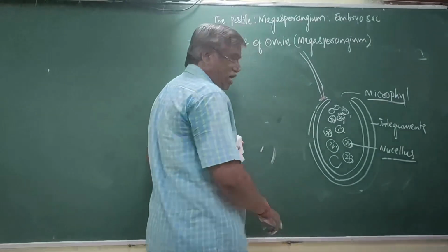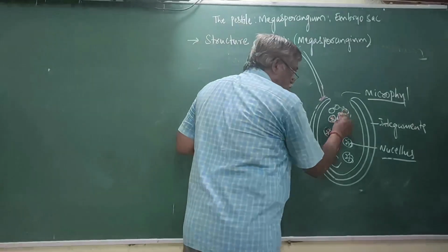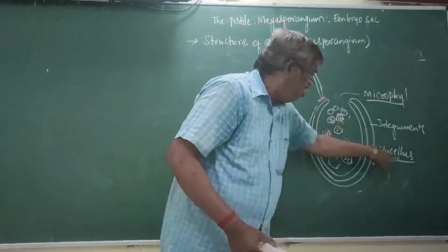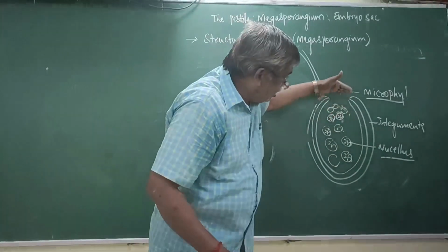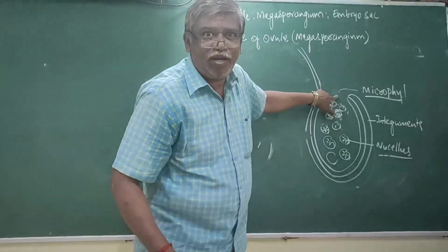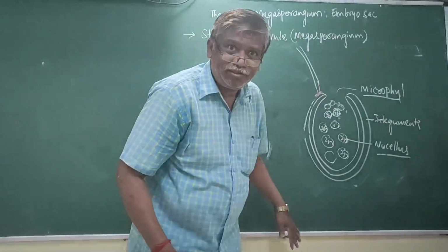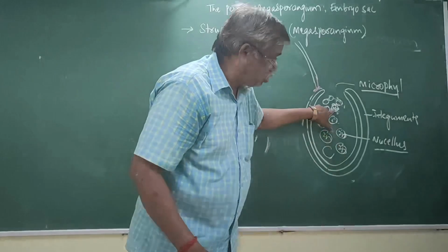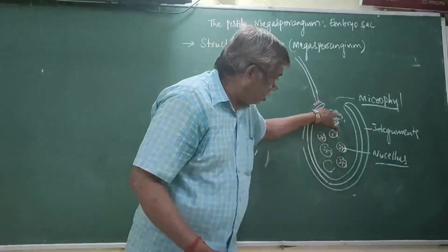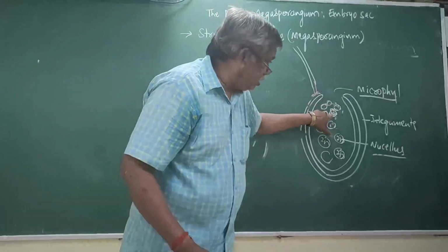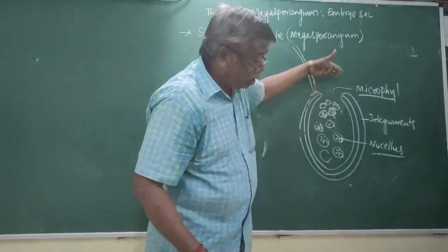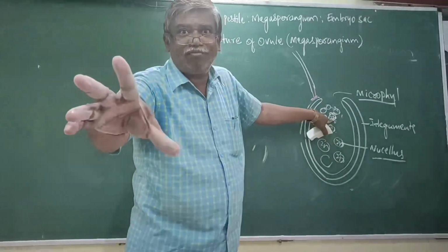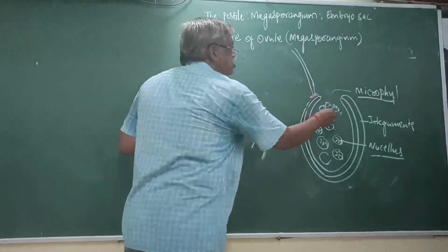Catch my terminology. Only one cell of the nucellus, the one nearer to the micropyle ending and not towards the other ending, plays an important role. This is the pore, the micropyle. This is a cell of the nucellus, and this is also a cell of the nucellus. But among these cells, the cell of the nucellus nearer to the micropyle plays an important role in the formation of the egg.